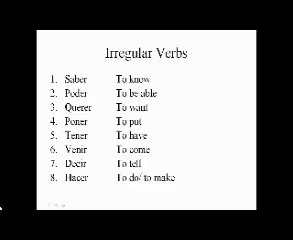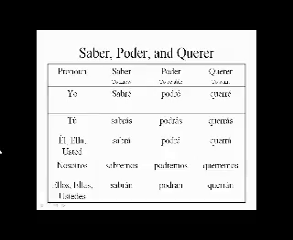The future tense has irregular verbs. Some of these irregular verbs are saber, to know, poder, to be able, querer, to want, poner, to put, tener, to have, venir, to come, decir, to tell, and hacer, to do or to make. Saber, poder, and querer are conjugated in very similar ways.